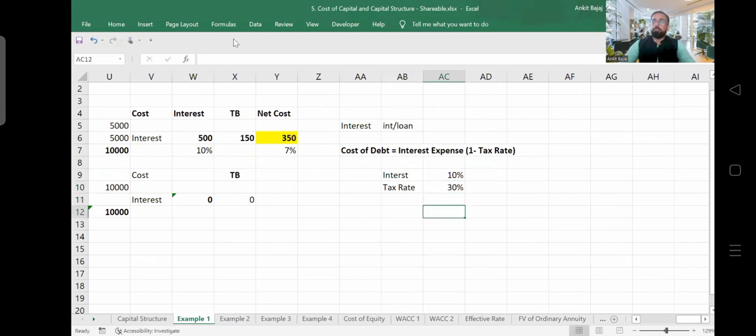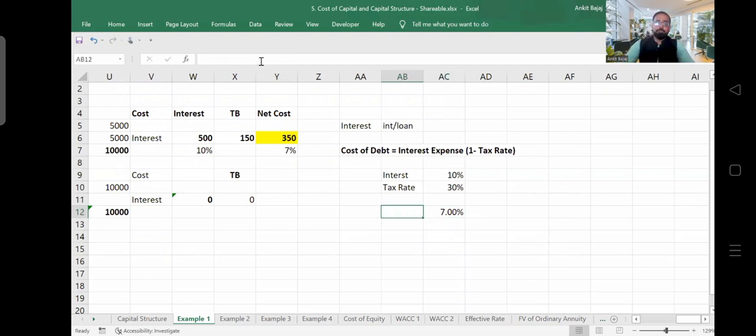Now simply what we have to do, we have to apply this formula. Interest expense is 10%, then multiply, open up the bracket, 1 minus tax rate. What is the tax rate? Tax rate is 30%, and if I solve this equation, I'm getting 7% interest rate. That is the cost of debt. Am I clear to you all? Yes. How we have calculated this, right?